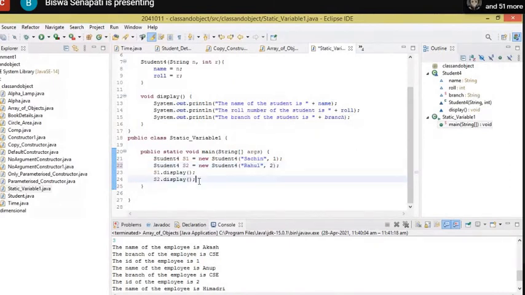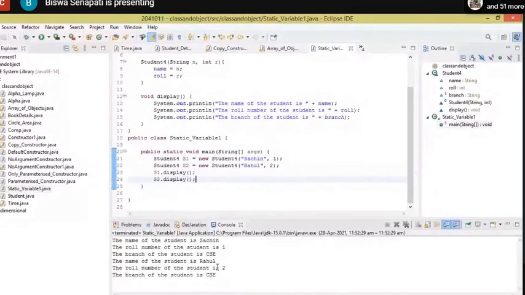So S1 dot display, S2 dot display. Let me run the code. Just look here, the branch is CSC, but a separate memory is allocated only once for the branch. The static keyword helps in a proper memory management approach in Java.